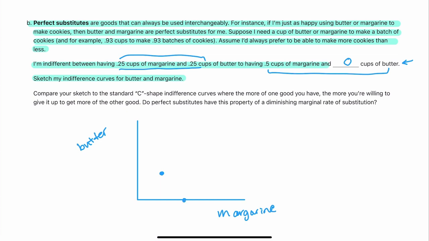And then we can connect the dots, but you can also imagine, to kind of fill in this indifference curve, I would also be indifferent to having 0.5 cups of butter and 0 cups of margarine, which would be up here.